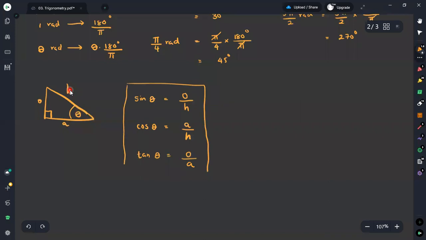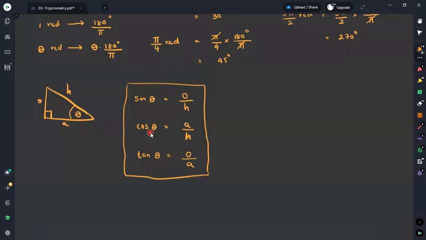But apart from these three basic trigonometric ratios, we are going to consider the reciprocals of these three trigonometric ratios. Therefore, we are defining altogether six trigonometric ratios, by taking the reciprocal of these ratios.